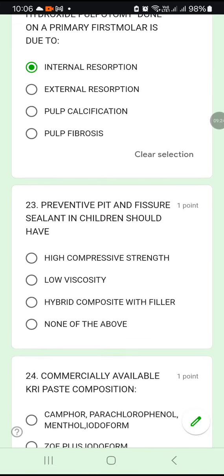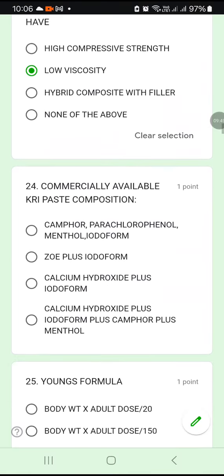Question number 23. A preventive pit and fissure sealant in children should have high compressive strength, low viscosity, hybrid composite with filler, or none of the above. When you use a preventive pit and fissure sealant, what should be its quality? It should not be viscous. It should have very low viscosity. Only then will it prevent. Only then will it act like a sealant, isn't it? So 23B.